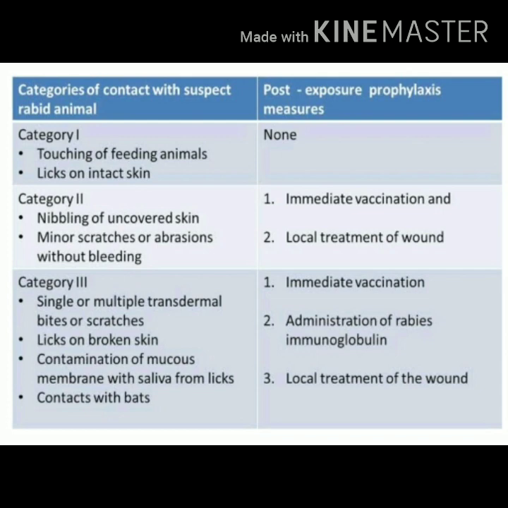So try to understand how the post-exposure prophylaxis differs for category 2 and category 3 patients. Common thing is local treatment of the wound. Another common thing is active immunization, or immediate immunization, with rabies vaccine. But the differentiating feature is use of rabies immunoglobulin for category 3 patients and not for category 2 patients.